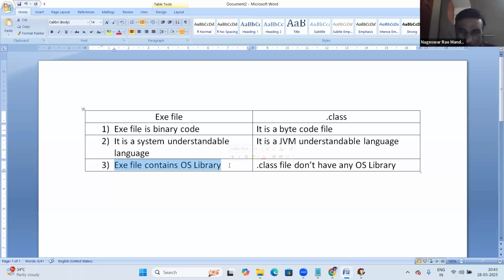In embedded C development, the C programmer links the OS library with the exe file manually, so exe files are compulsory for them. Because of that I have this knowledge. My first 4 years were embedded C on Linux. Around 2000 I started my Java career, and before that, my first 3 to 4 years were embedded C.